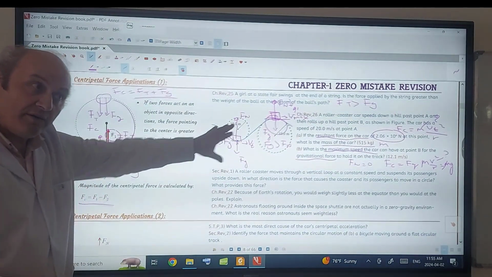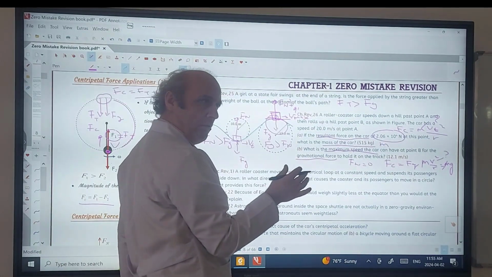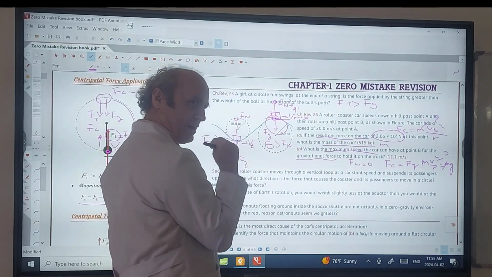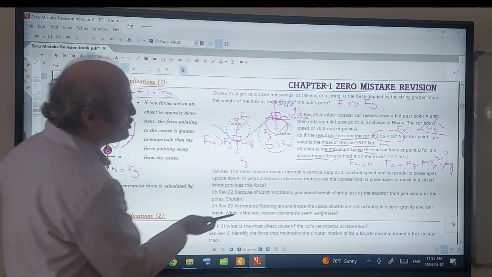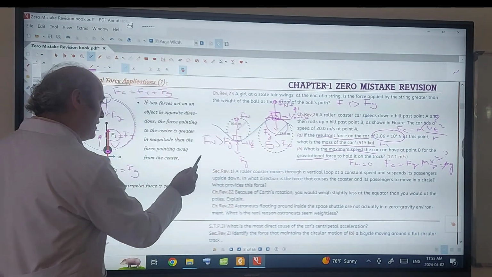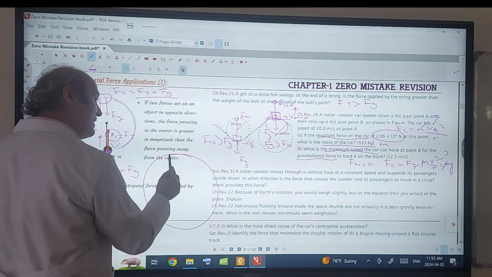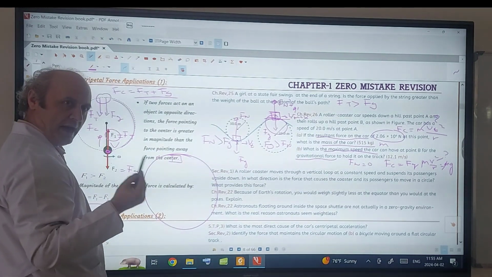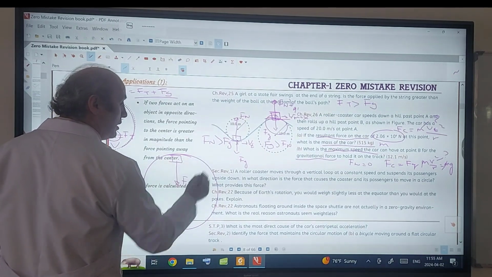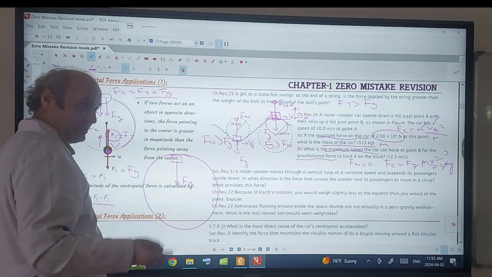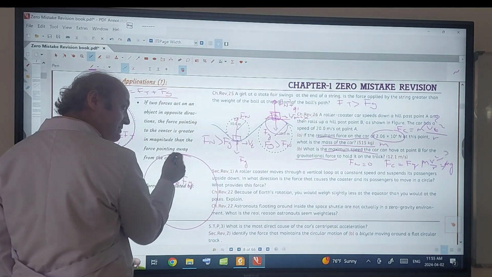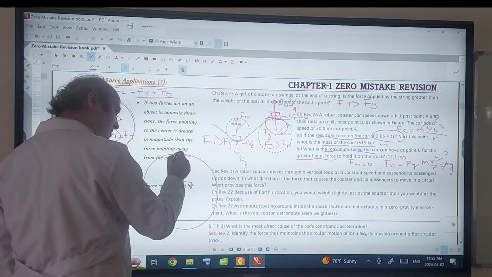This is a roller coaster car, but the car is above. But there is one more question. Again, a roller coaster, but this time the car is turning from below the track. A roller coaster moves through a vertical loop at constant speed and its passengers are upside down. Again a circle, but this time the car is turning like that. Again, two forces act on the car. One of them is the gravitational force, which never changes direction. The second one is Fn. But this time Fn is not this way, because the track is above, so Fn is going downward this time.